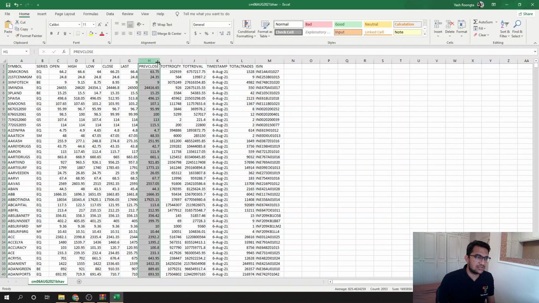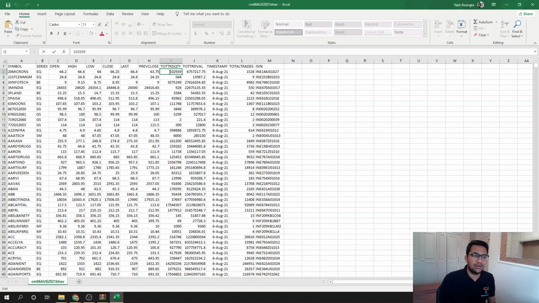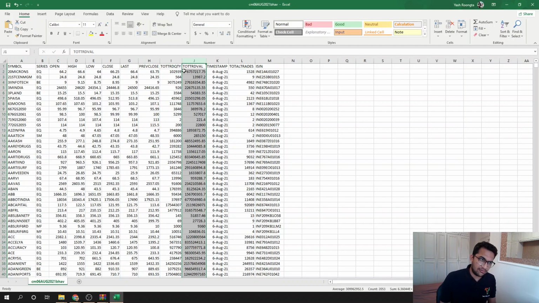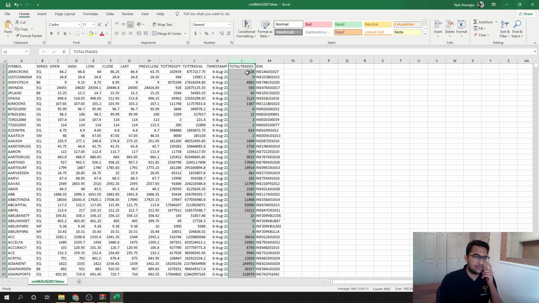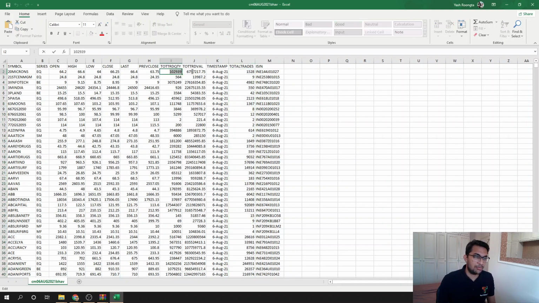Then the previous close, which is of 5th of August, if that was a trading day, if not, then before. The total trade quantity, whatever quantity was traded in the market, the total trade value of that quantity, timestamp, it's just a column. Total trades 1528. So a total of 1528 trades were done to come up to this quantity, and then the ISIN of the stock. So if I have to get some perspective, the average quantity traded was 67 shares of 20 Microns.